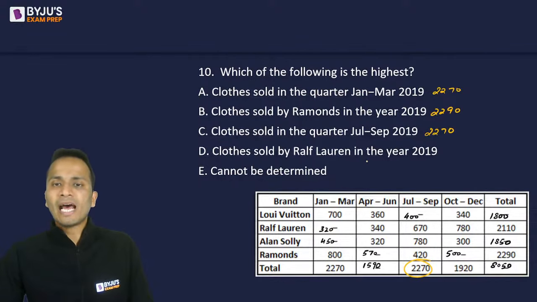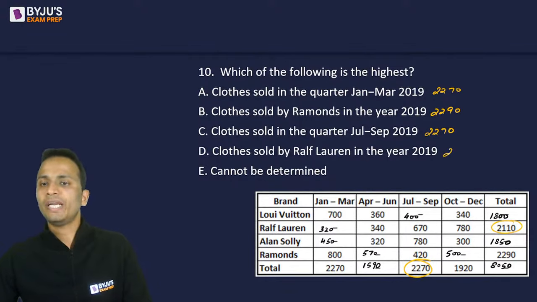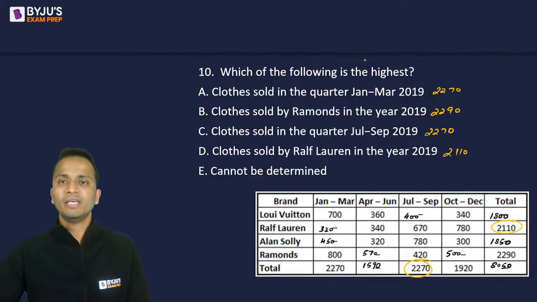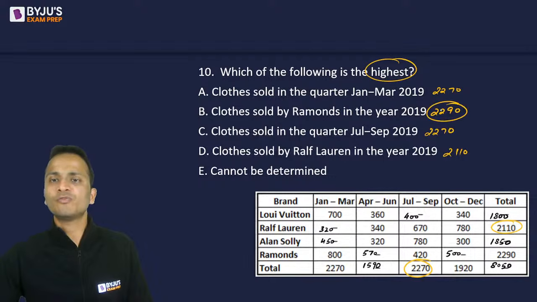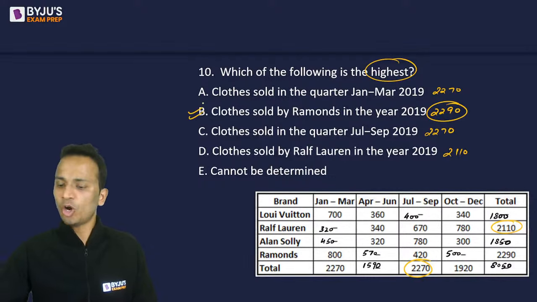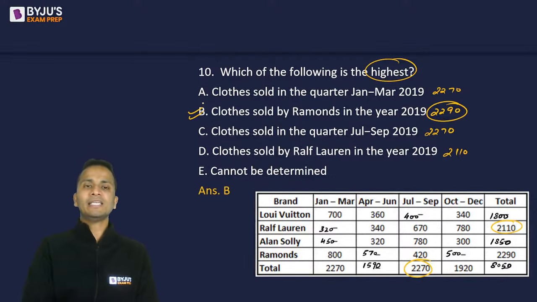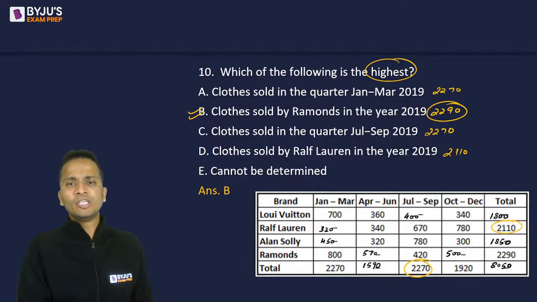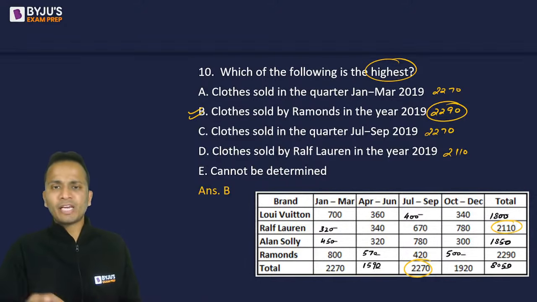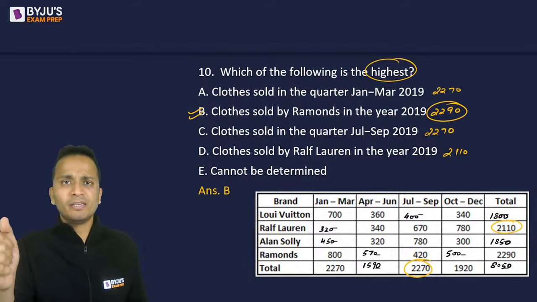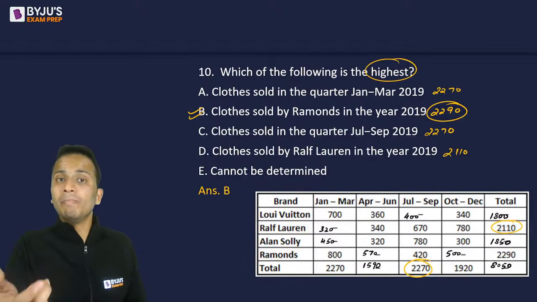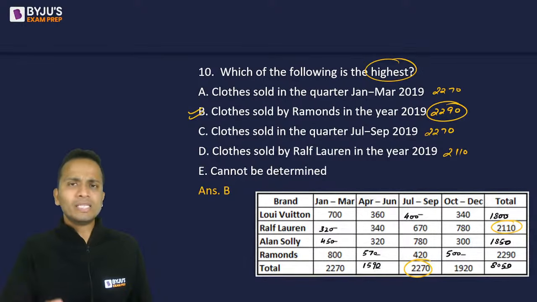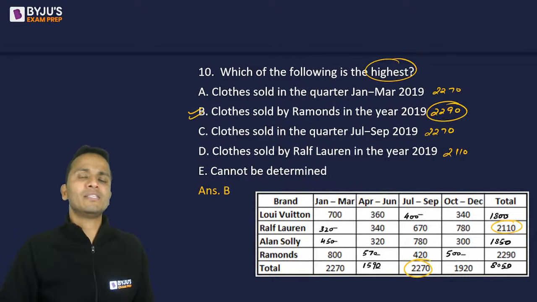Cloths sold by Ralph Lauren in the year 19. So Ralph Lauren has sold 2110. Okay. Now I have to find out the highest value. So highest value among these 4 is 2290, which is option B. And yes, that is the correct answer. All right. So as you have seen, we have spent a good amount of time in making this table, in finding out all those missing values in the table. Once done, all the questions can be answered very easily.